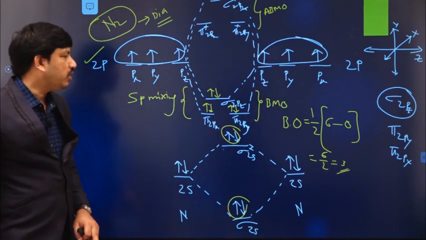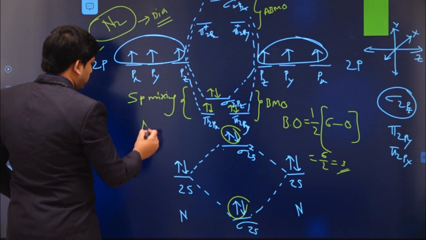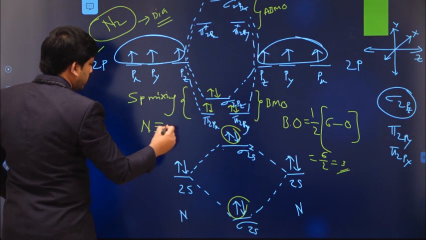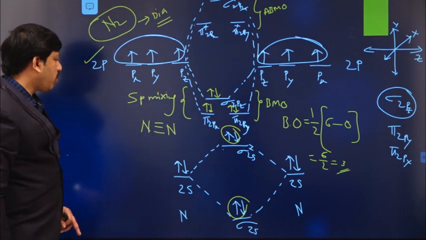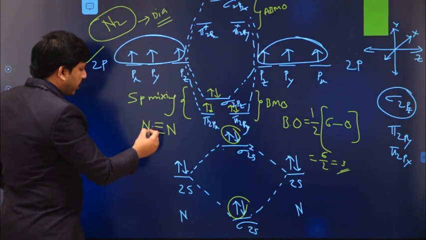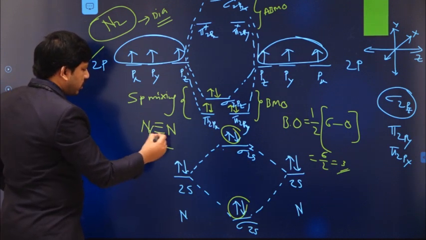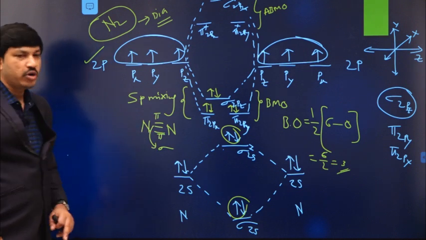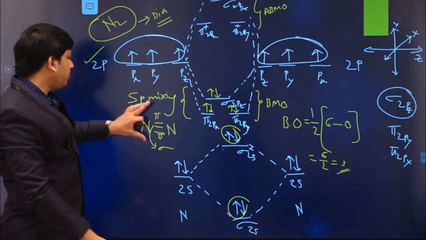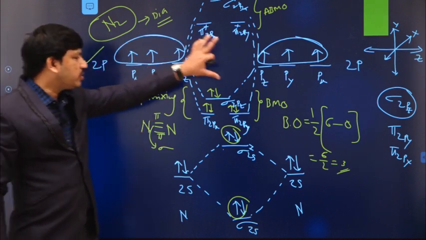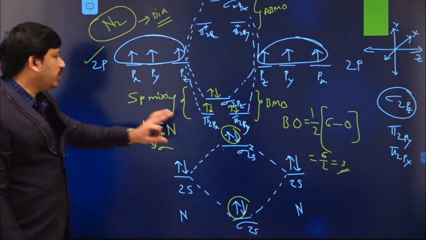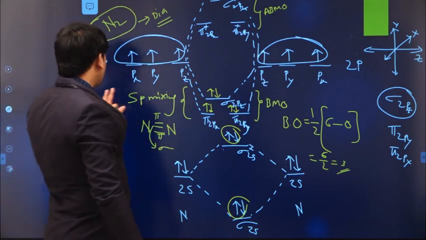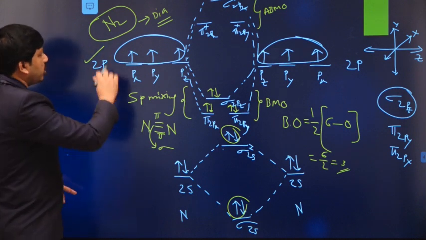So bond order value 3 means in the case of the N2 molecule, between the two nitrogen atoms there is a triple bond. Among these, one bond is sigma and the other two are pi bonds. Like this, the bond strength can be calculated by using the energy level diagram. Okay, so this is the situation in the case of the N2 molecule.